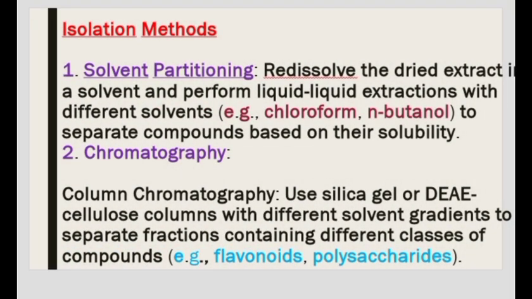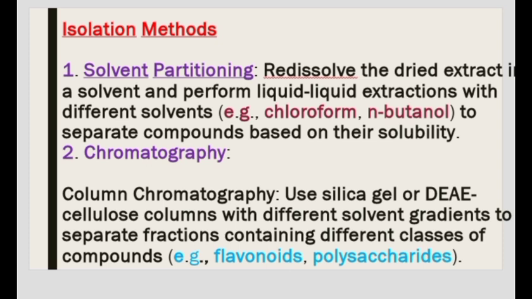Isolation methods of GENTIAN. First, solvent partitioning: redissolve the dried extract in a solvent and perform liquid-liquid extractions with different solvents, for example chloroform and butanol, to separate compounds based on their solubility.